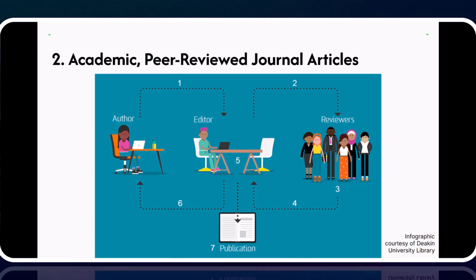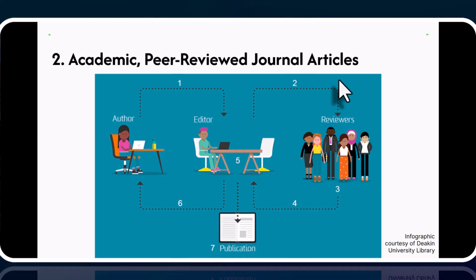The editor looks at all of the reviews, which is typically about 3 reviews, and decides whether or not to reject the paper, request revisions, or accept the paper for publishing. And they advise the author of the paper on this decision. If the paper is accepted or accepted with revisions and the author makes those revisions, the paper is then published in the journal.